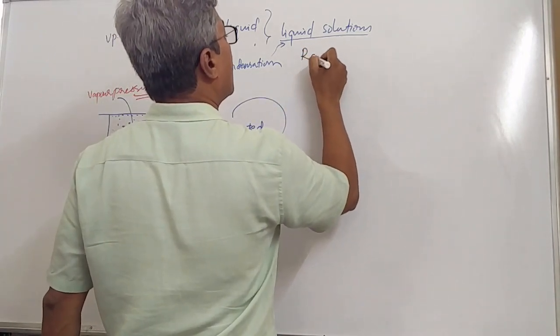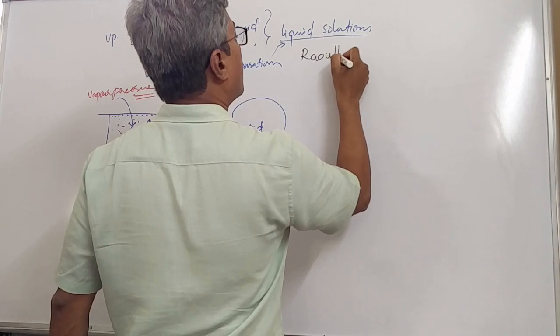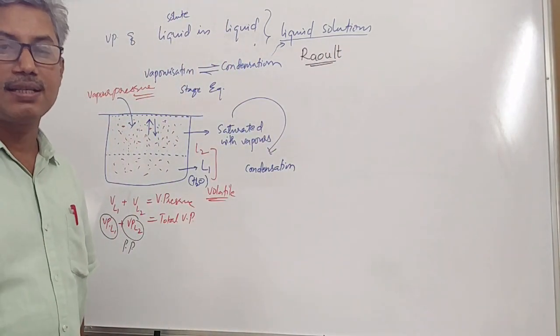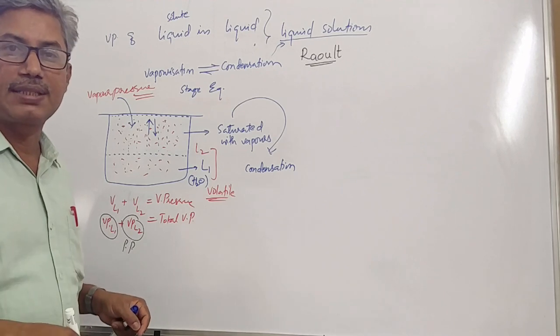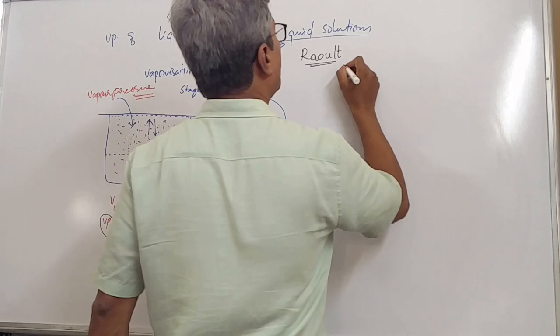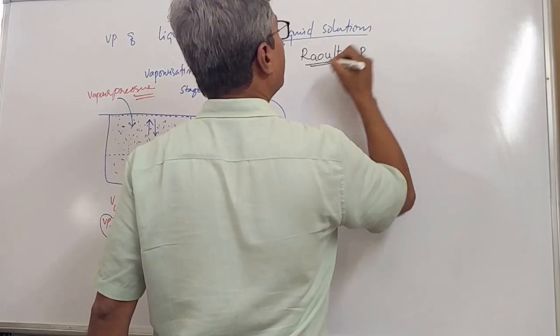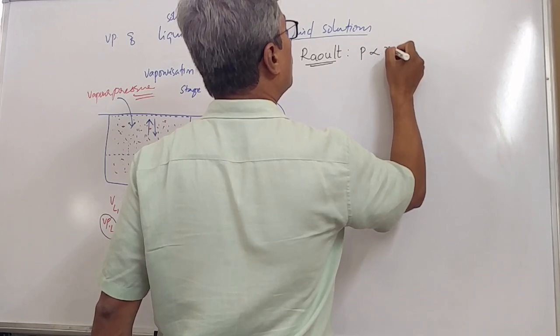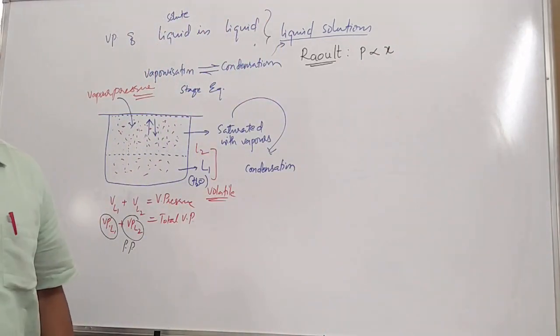Now, this person has given a quantitative relationship between the mole fraction of the component in the solution and its vapor pressure. Say, vapor pressure of the component is directly proportional to mole fraction of it in the solution.